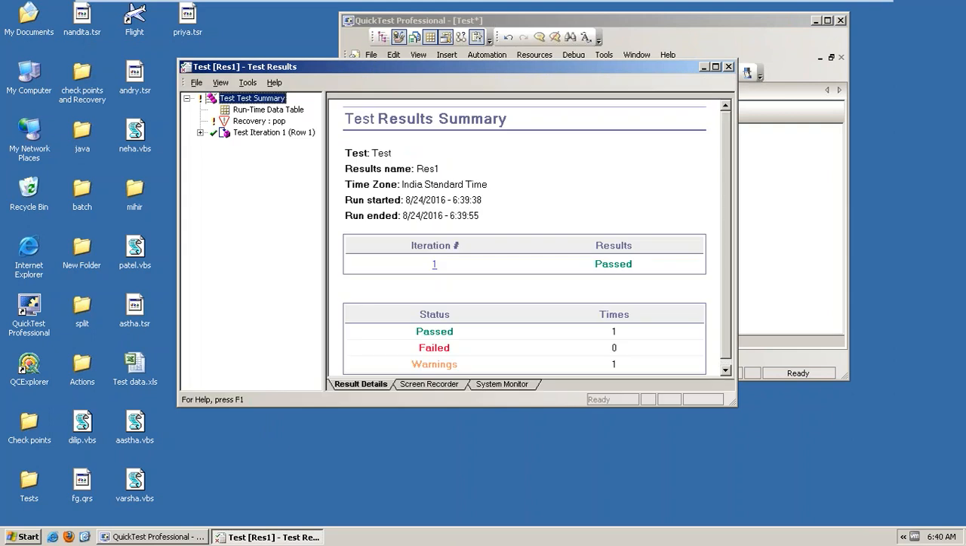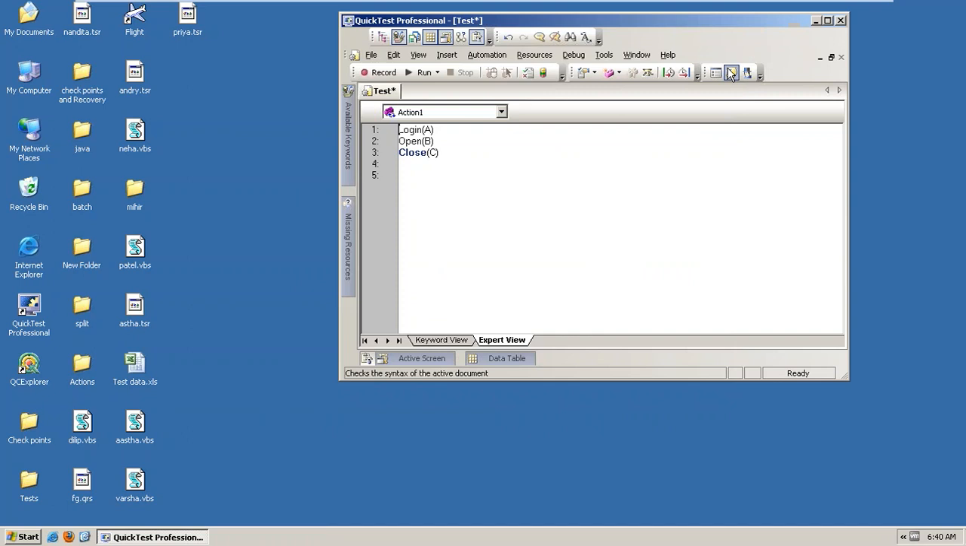Is it clear, guys? Just practice. Practice is more important for this concept. Otherwise it will cause some confusion. Okay.